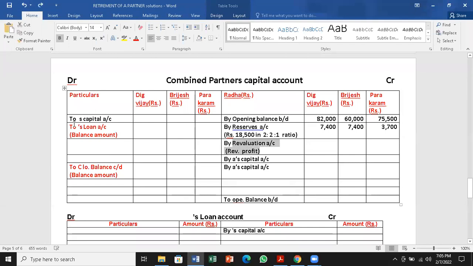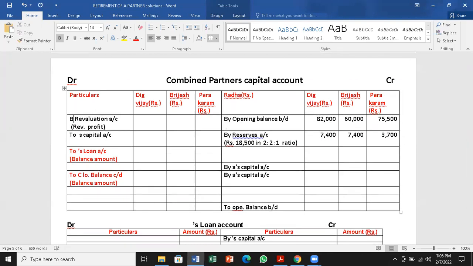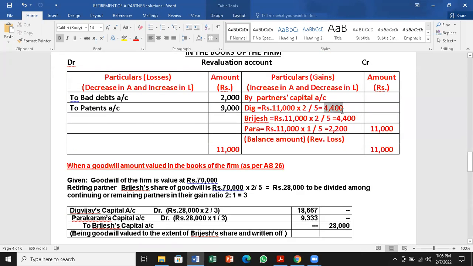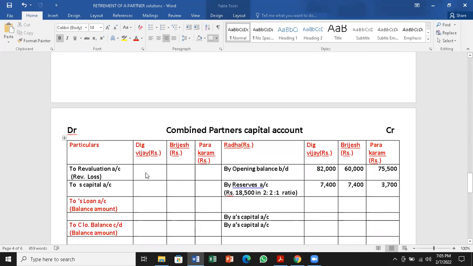To revaluation account. Because it is on the debit side, the credit side, it has to come to the debit side here. Revaluation loss. So we have to take how much? 4,400, 4,400 and 2,200.